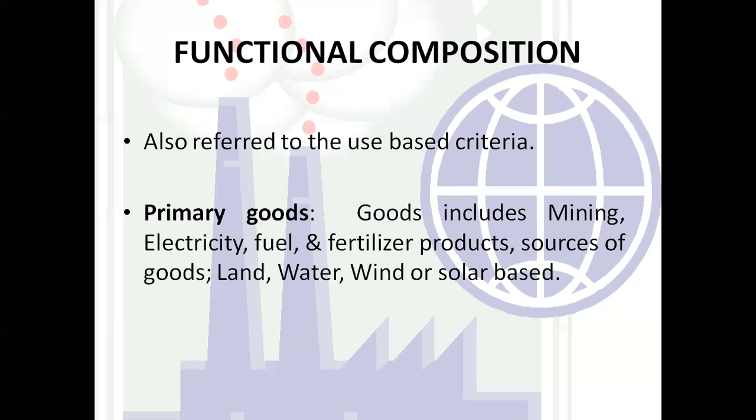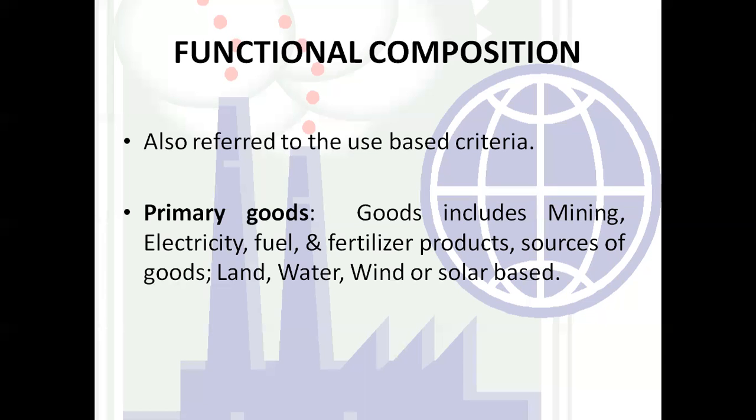Primary goods, these categories of goods include mining, electricity, fuel, fertilizer products, right? And the sources of these goods, from where we are going to take these goods, or what are the sources to produce them, are land, water, wind, or solar based.